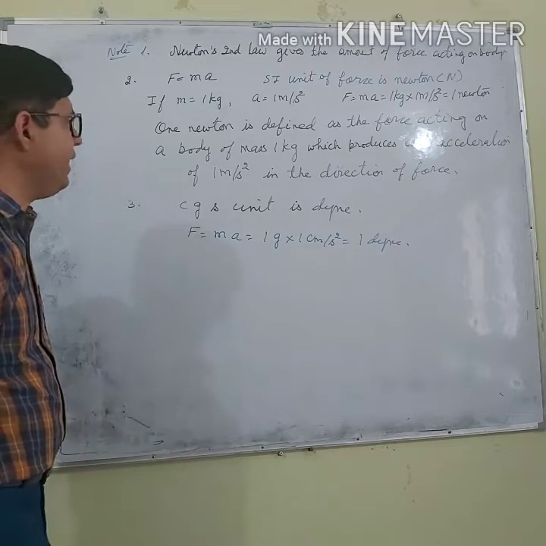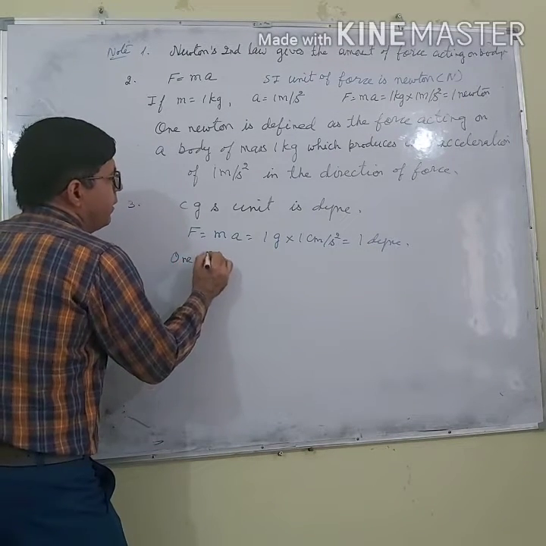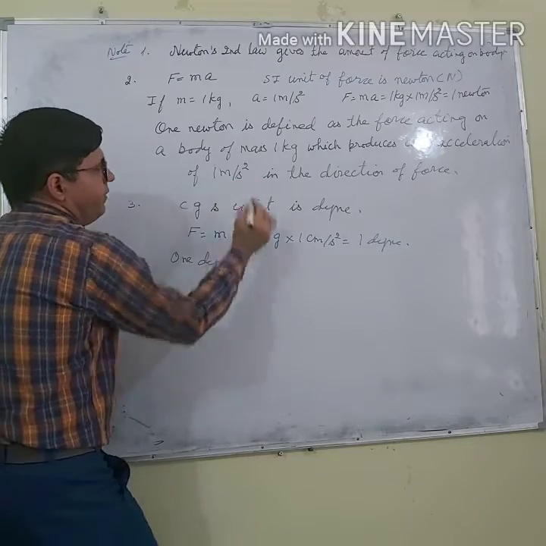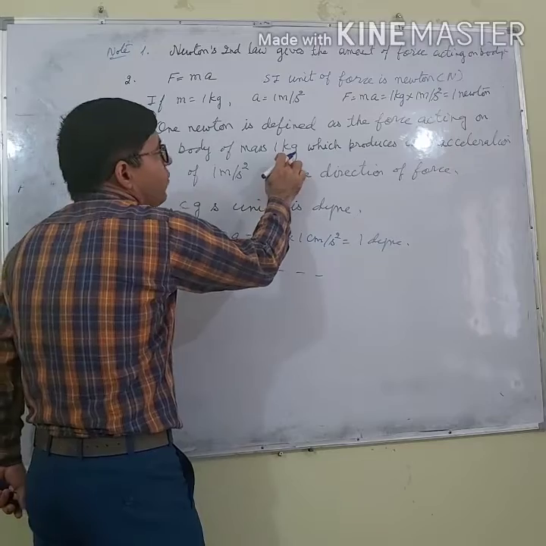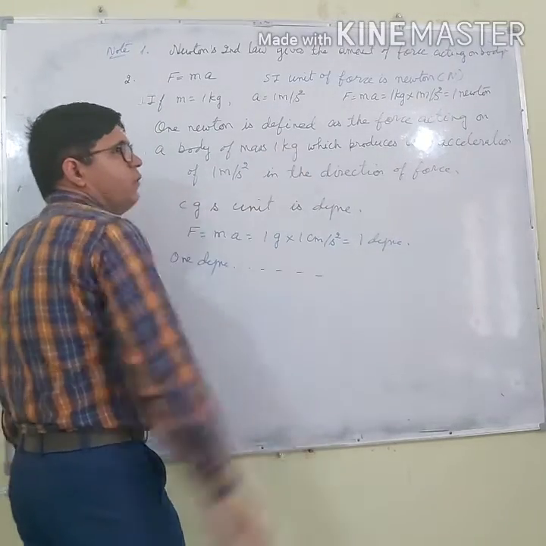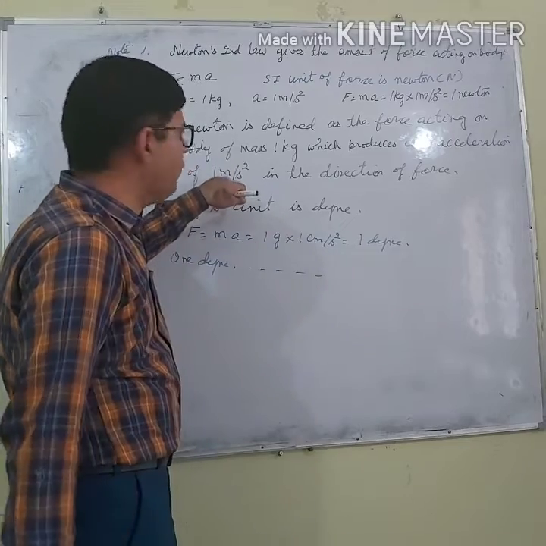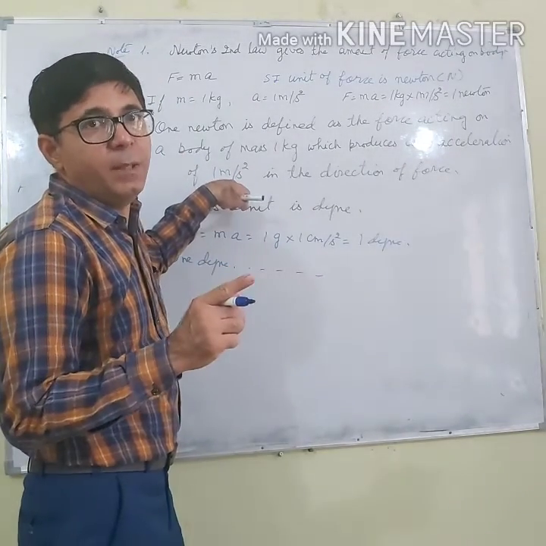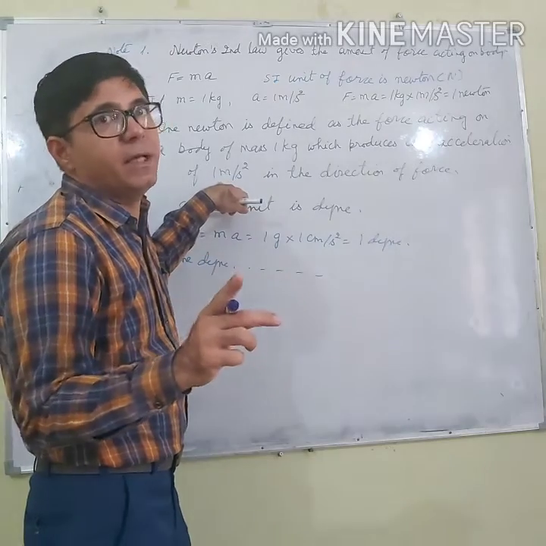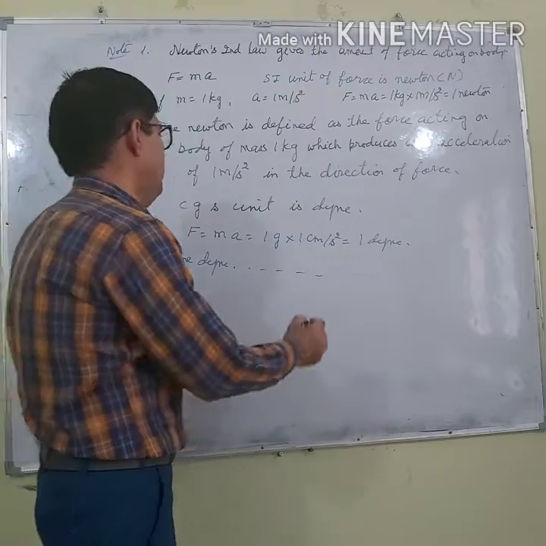How can I define 1 dyne? 1 dyne is defined as the force acting on a body of mass 1 gram. In place of 1 kilogram, I will say 1 gram, which produces an acceleration of 1 centimeter per second square. In place of meter per second square, I will say centimeter per second square, in the direction of force.